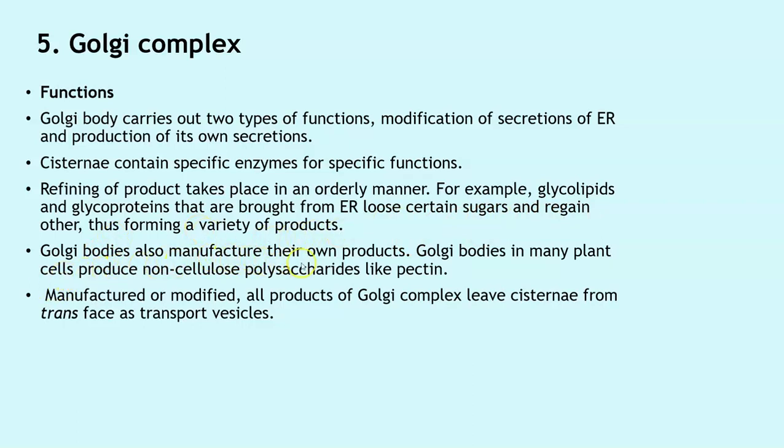Golgi bodies also manufacture their own products. In plants, the cell produces non-cellulosic polysaccharides like pectin. Manufactured or modified, all products of the Golgi complex leave the cisternae from the trans face as transport vesicles.